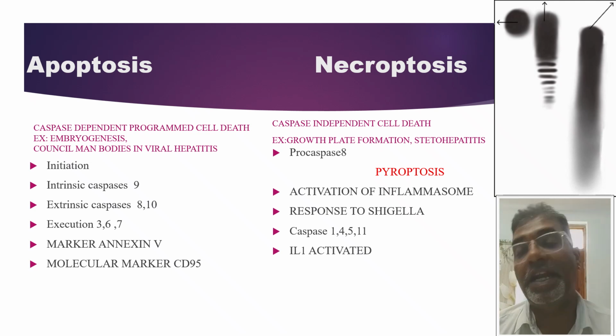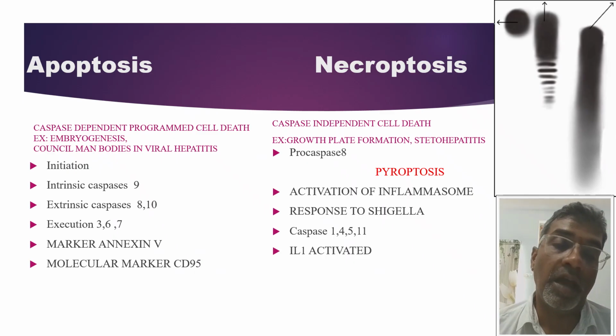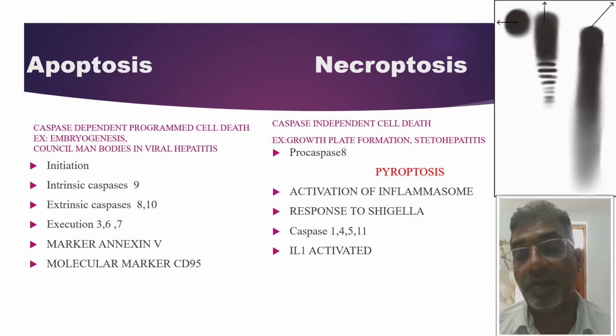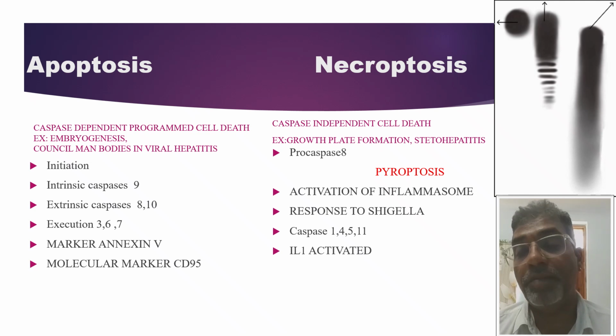The stepladder pattern is more common when compared to the smearing pattern in apoptosis, and the smearing pattern is more common when compared to the stepladder pattern in necrosis.